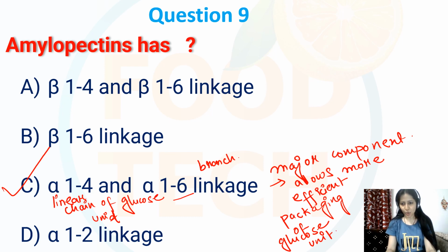Over here, the correct option is C, that is alpha 1,4 and alpha 1,6 linkages.